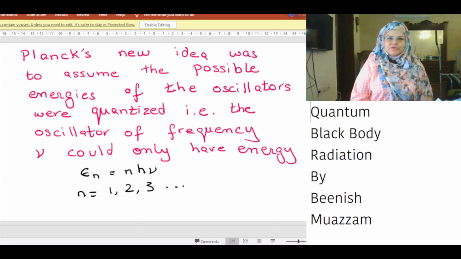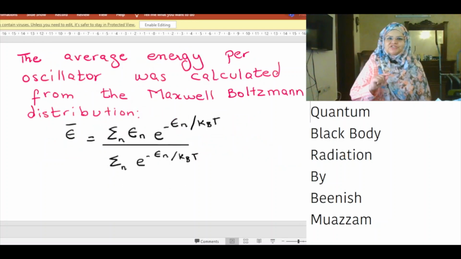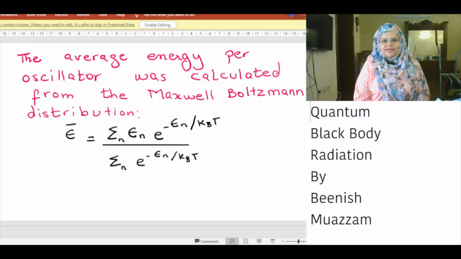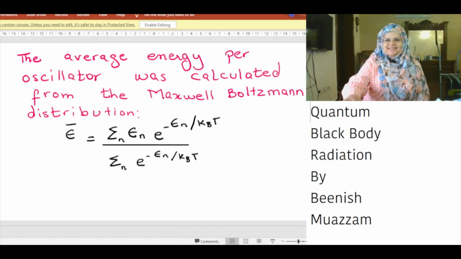Planck's new idea was to assume the possible energies of the oscillators were quantized, that is, the oscillator of frequency ν could only have energy ε_n = nhν, where n is 1, 2, 3 and so on. The average energy per oscillator was calculated from the Maxwell-Boltzmann distribution. ε̄ is equal to the sum over n of ε_n exponential minus ε_n over k_BT, divided by the sum over n of exponential minus ε_n over k_BT.